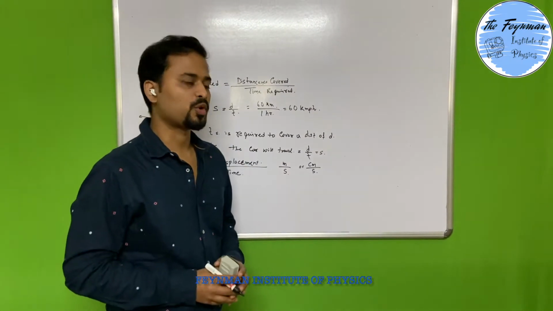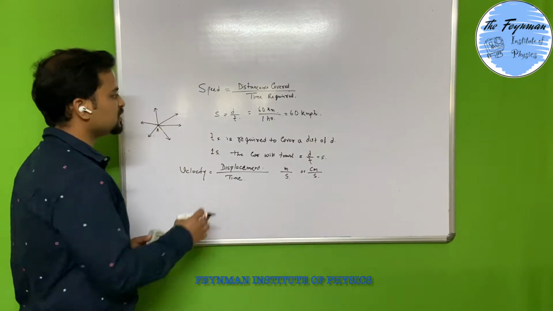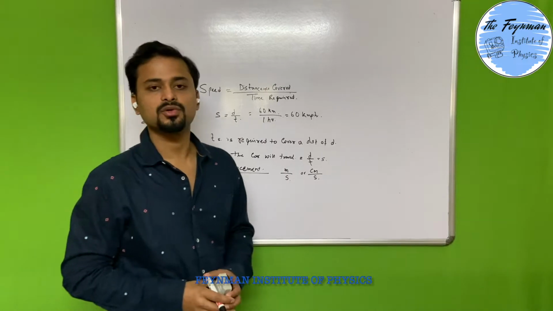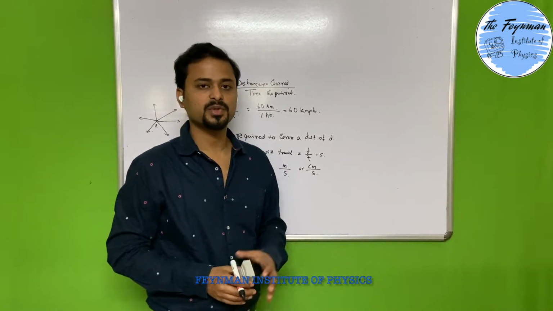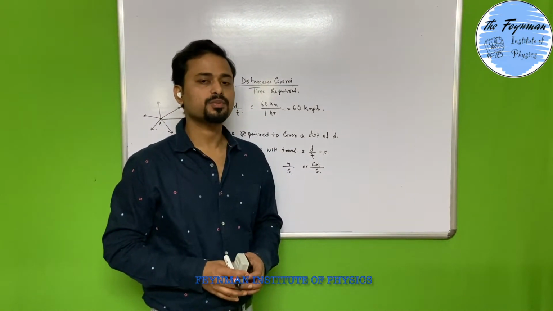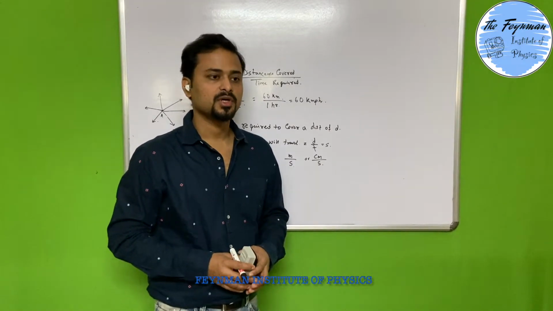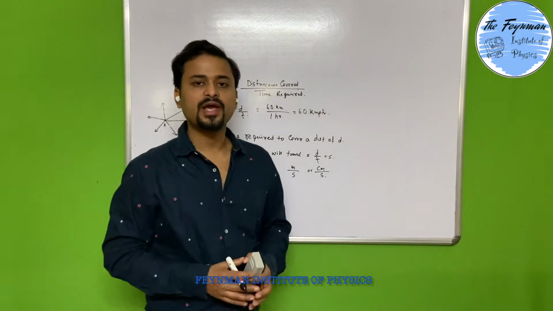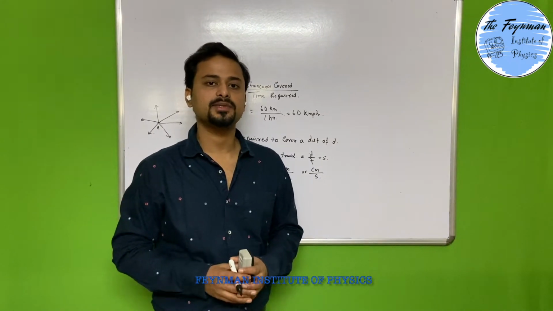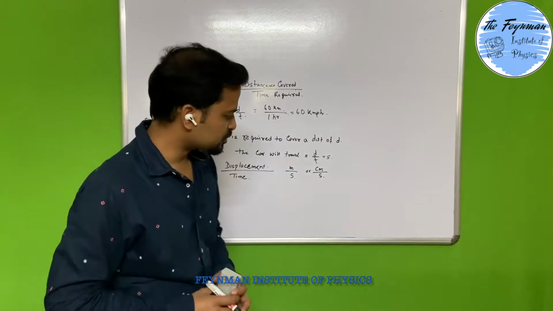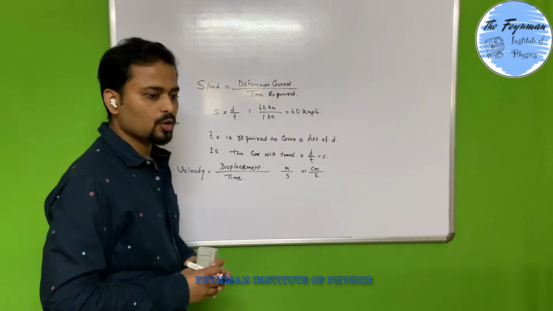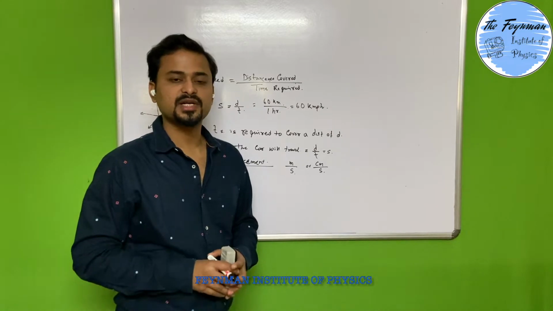Now we come to the point of why we do this, S is equal to d by t. That means, why do we follow this unitary method? What purpose does it actually solve by doing d by t? Now see, we can define speed and velocity effectively in two ways. The first purpose of doing this is to know how fast the car is actually traveling.